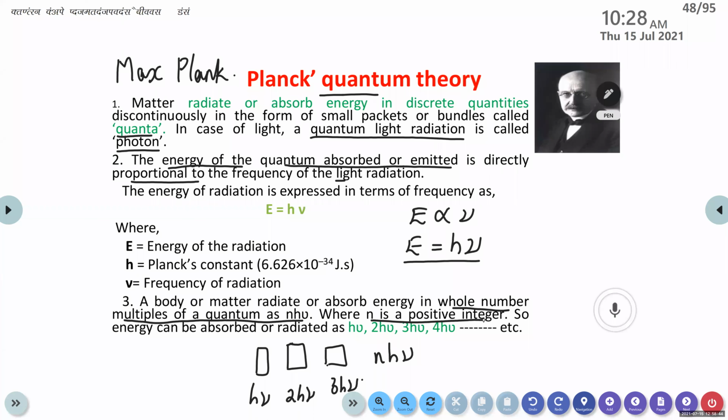Matter radiates or absorbs energy in... Continue. Unmute. Shreya, can you hear me? Sarah, can you complete it?